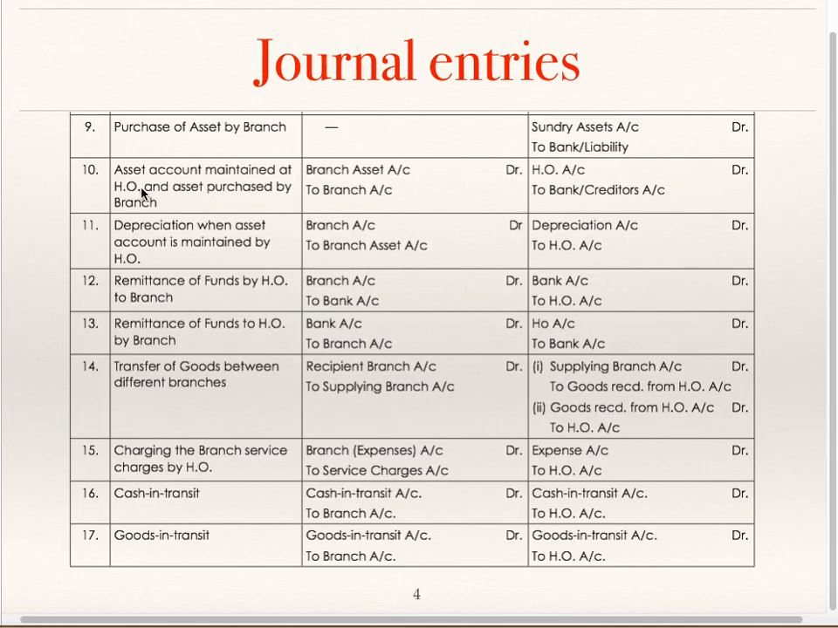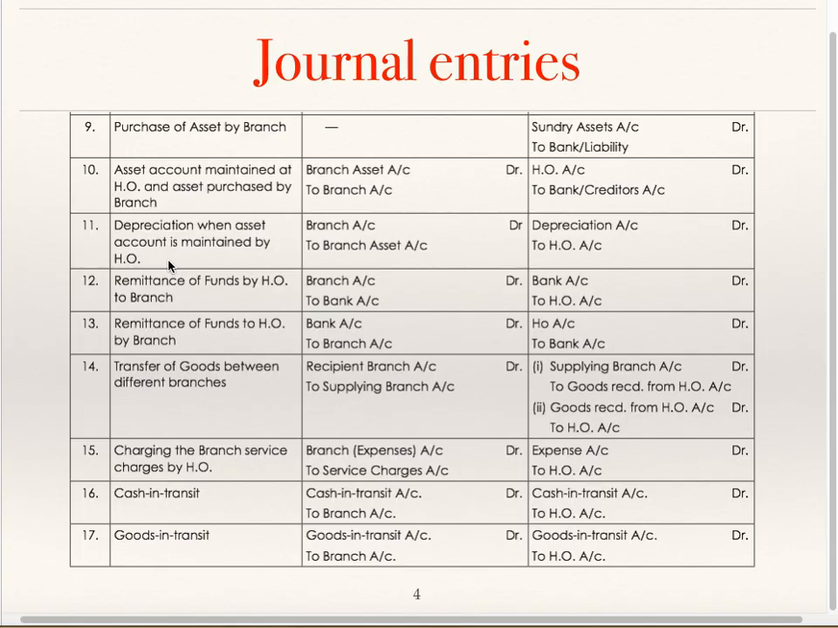Asset account maintained at head office and asset purchased by branch. In the books of head office, branch asset to branch, because this asset account is maintained by head office. But in the books of branch, the entry will be head office account debit to bank or creditors for asset. Asset is purchased but not paid for.